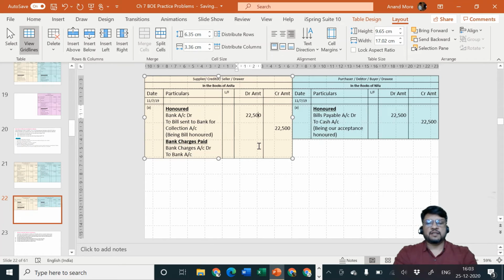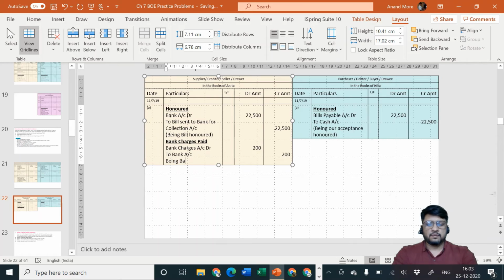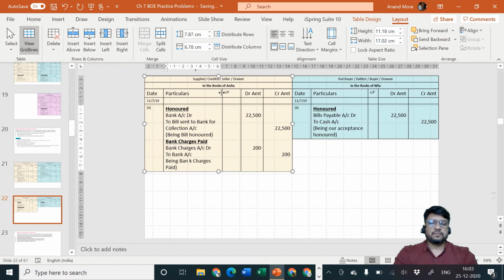What is the amount of the charges? The amount of charges is rupees 200. So I'll consider here 200, being bank charges paid. I hope it is clear to all of you.